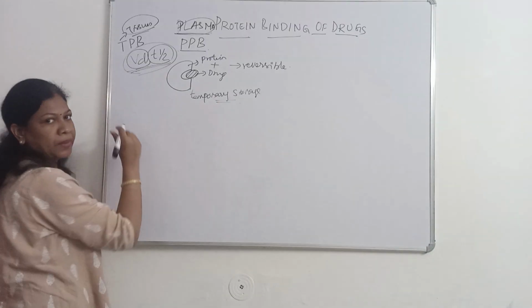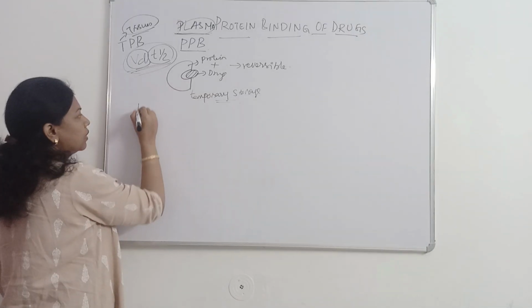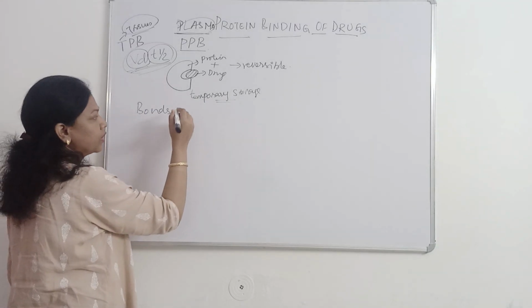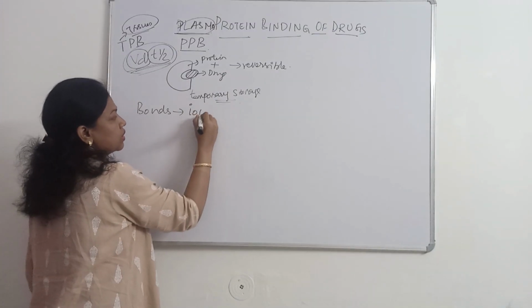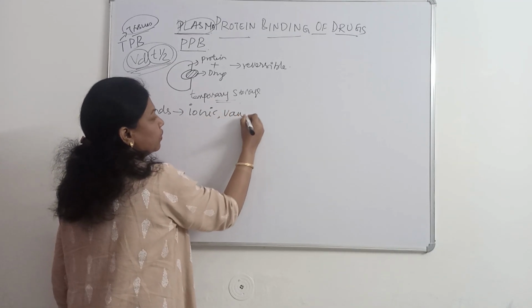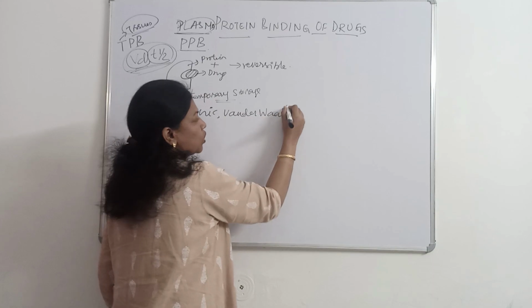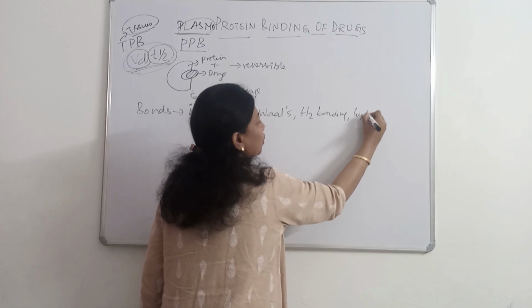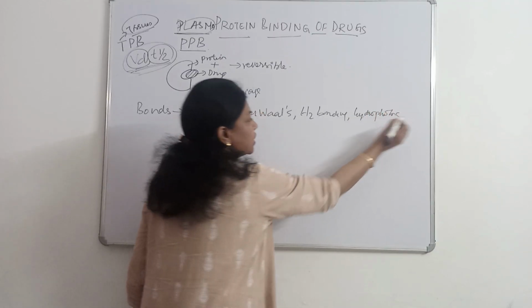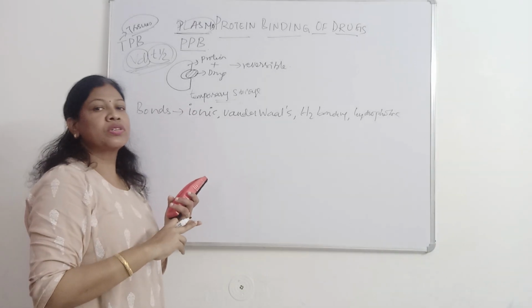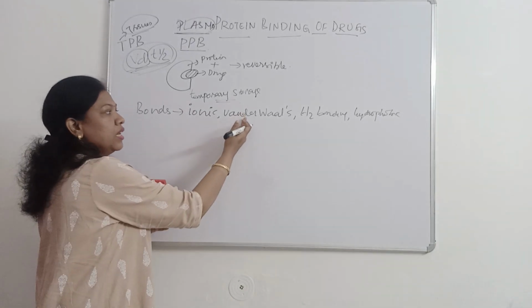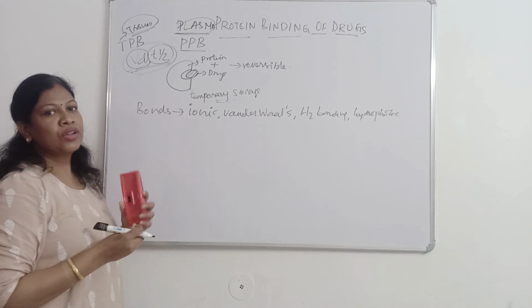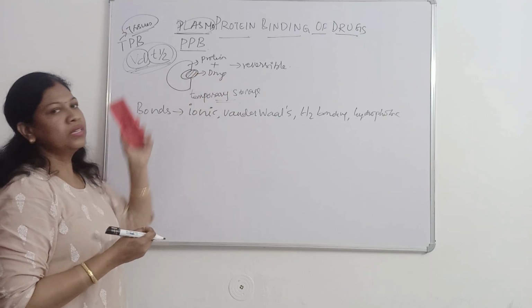The binding can be done by formation of chemical bonds. What are the bonds involved in protein binding of drugs? They may form stronger bonds like ionic bonds, or weaker bonds like van der Waals bonds, hydrogen bonding, or even hydrophobic bonds between the drug and the protein.